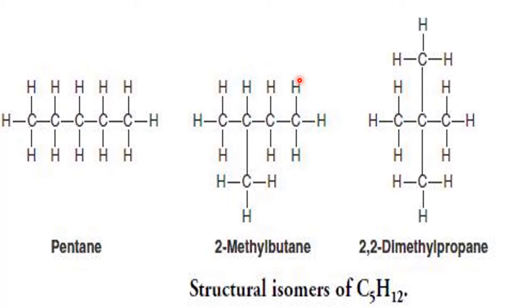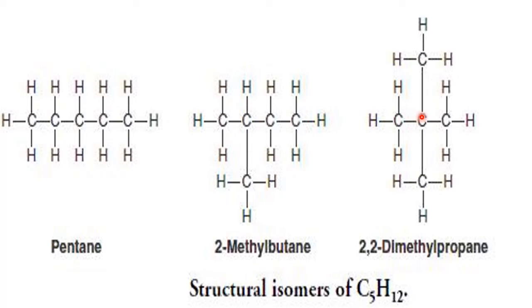Now let us see these 3 examples. This is pentane. Pentane is C5. When butane is C4H10, pentane becomes C5H12. Please recall the homologous series, because butane and pentane are members of the alkane homologous series. Out of 5 carbon atoms, all 5 are in a straight chain. Out of 5 carbon atoms, 4 are in the chain, 1 is branched. Different pattern, different arrangement, different structure for the pentane.